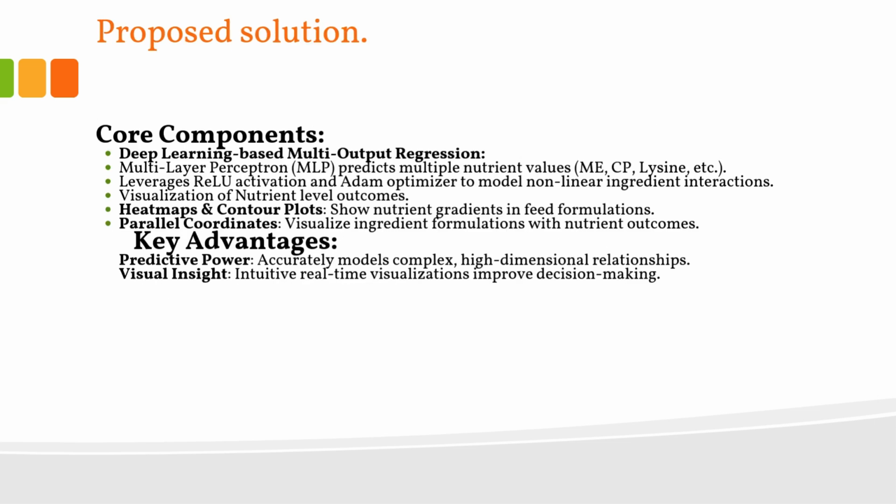So what is the proposed solution? The core components are to come up with a deep learning multi-output regression model with a lot of layers that leverages the rectified linear unit activation and Adam optimizer to make sure that the model performs to its best. We also have heat maps and contour plots that help us to show nutrient gradients in feed formulations.